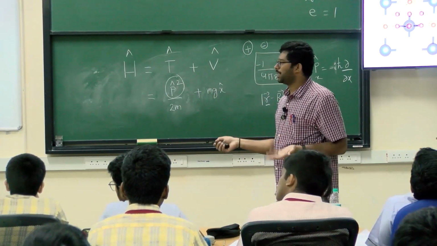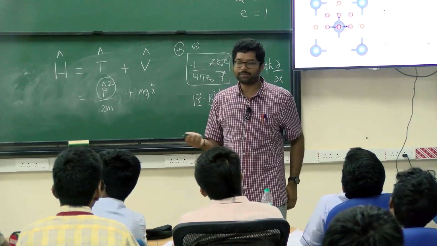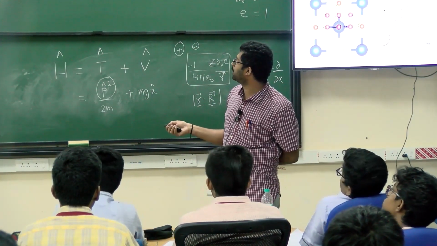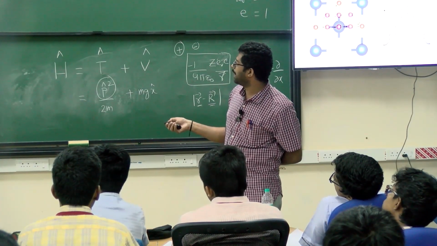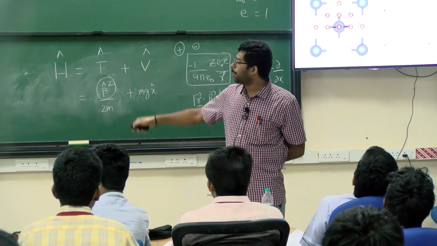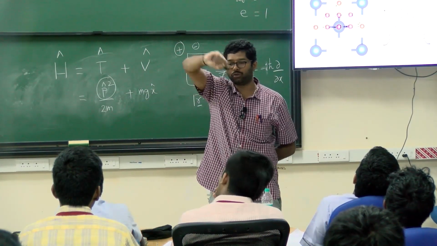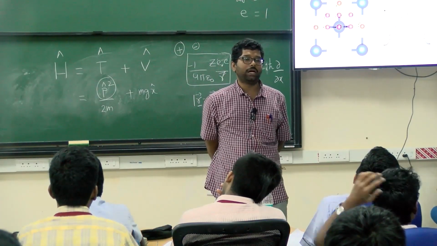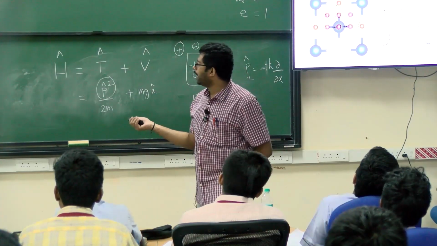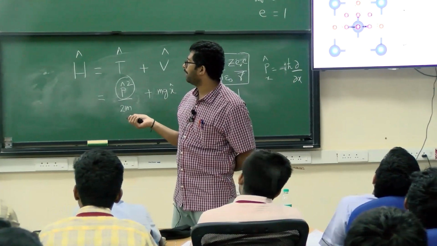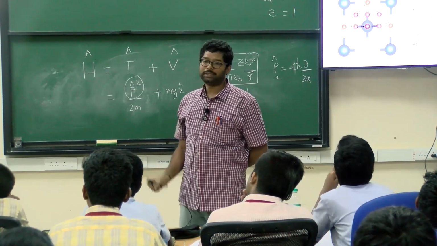So I have specifically considered 3 paths here. You can consider a little more paths also. It doesn't matter. So among these paths, we found that path 3 is this one, and path 1 is the one which has the lowest energy. Path 2 we could not stabilize. Whenever we tried to ask the metal atoms to go along path 2, they just fell back to path 1. So I have identified path 3 and path 1, and I found that path 1 is the most stable one for all the 3 cases.